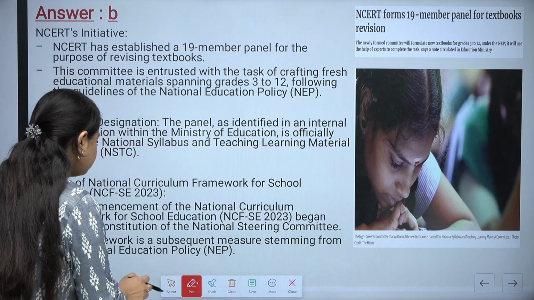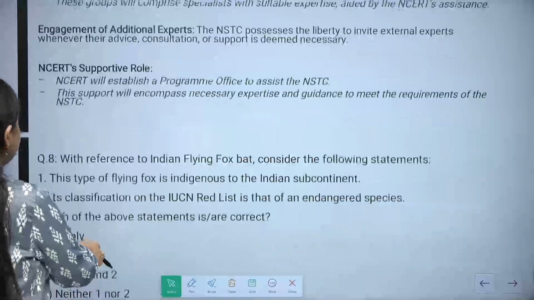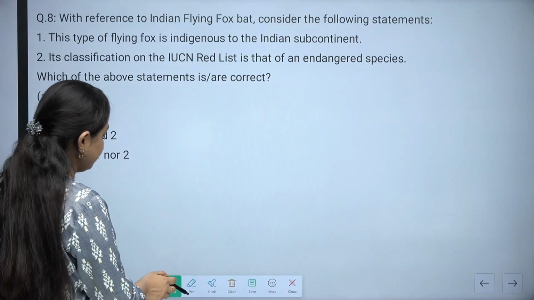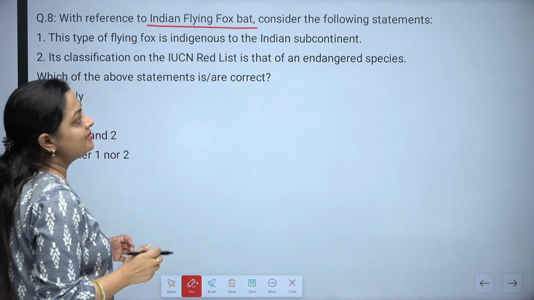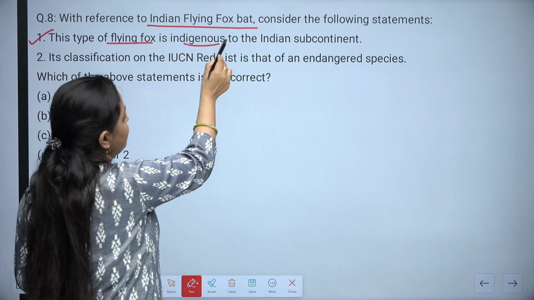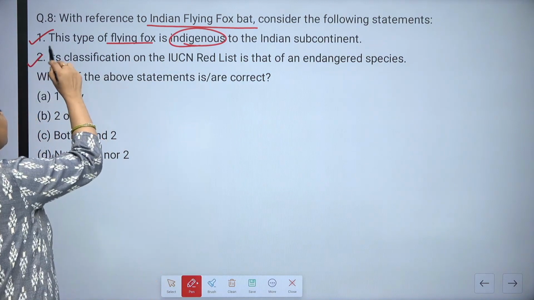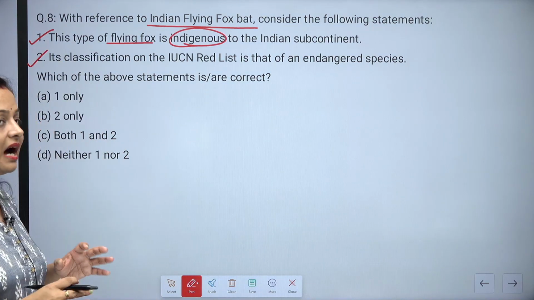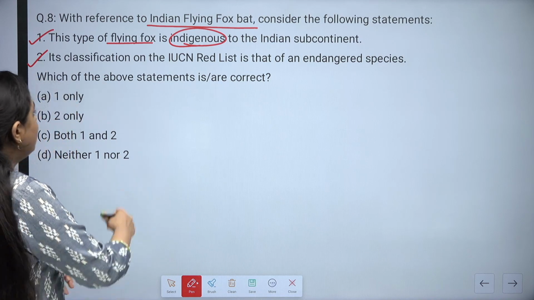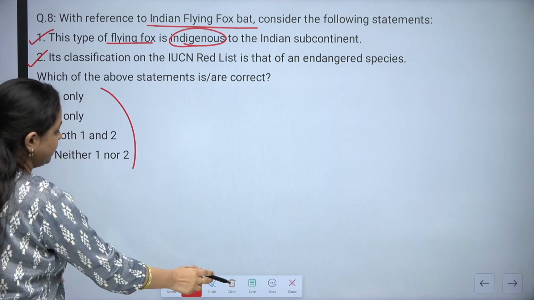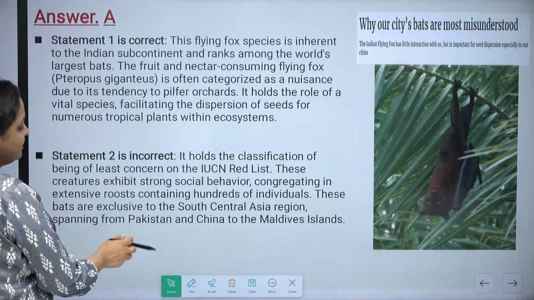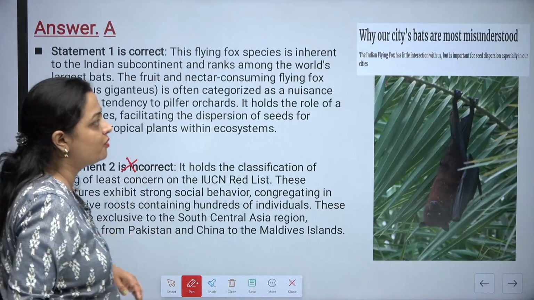Okay, now let's move on to the next question. That is the last question of the day. With reference to the Indian flying fox bat, consider the following statements. The very first statement is this type of flying fox is indigenous to the Indian subcontinent. Second is its classification on the IUCN Red List is that of an endangered species. Now you have to choose the correct code. The answer of this question is option A, that is the first statement is only correct, second statement is wrong.